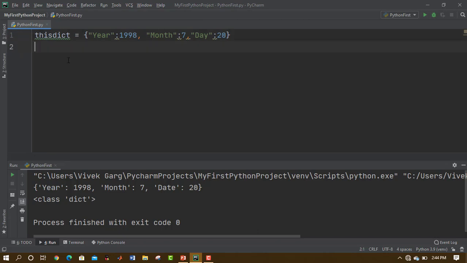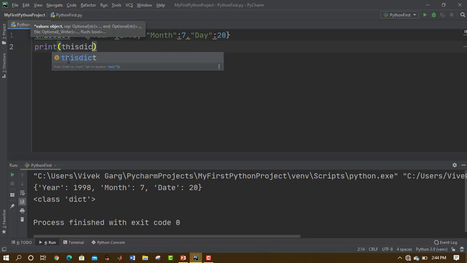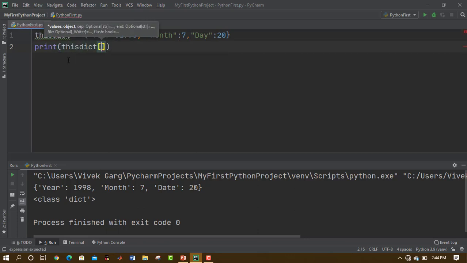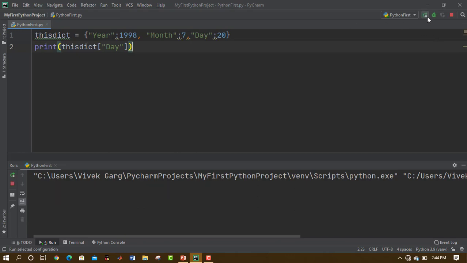Okay, so let me just now use this print. Then inside it, what do I have to do? Write the name of the dictionary. Then inside the square brackets in double quotes, if it is a string, I would have to give it the name of the key. So you can see 20 is now printed on the screen.